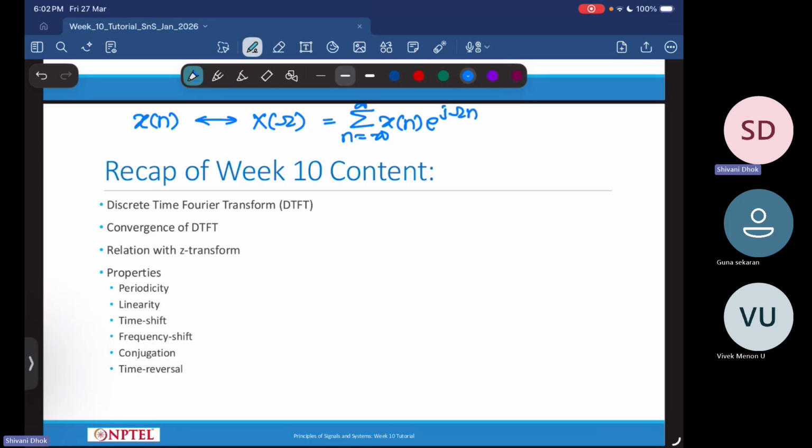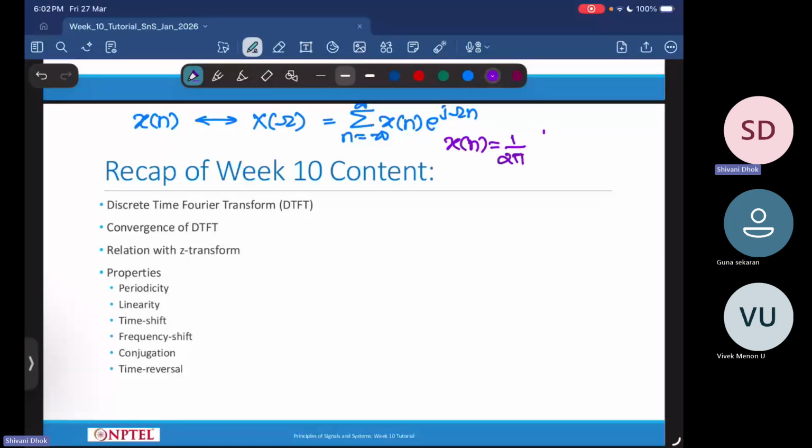This is the definition of the discrete time Fourier transform, and we can recover back our x of n by integrating over any range of 2 pi.